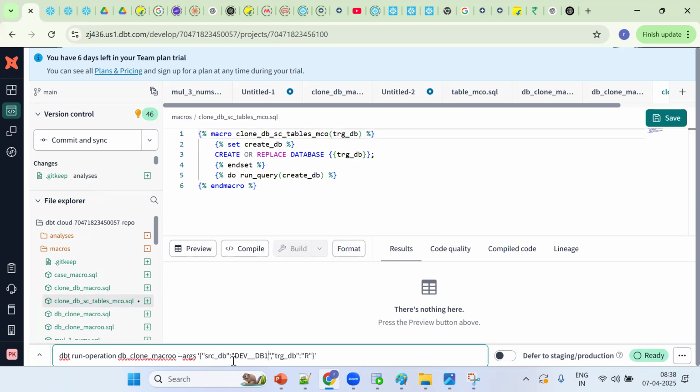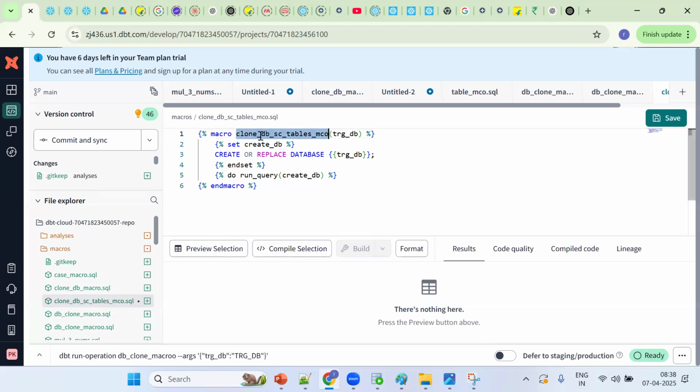So dbt run-operation. So target DB, okay, I can put TRG database. So remove all these things. Here, key value is mandatory, compulsory. We can't directly pass the value, it must be key value. Okay, so TRG database. What is the macro name?